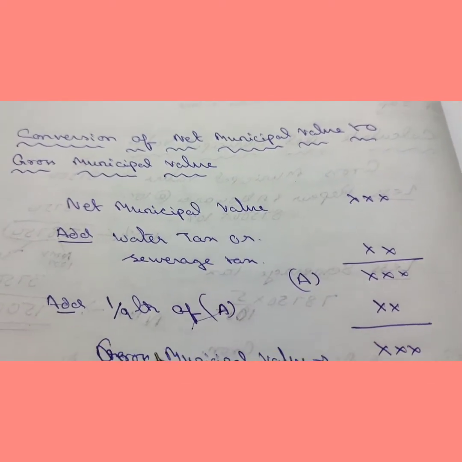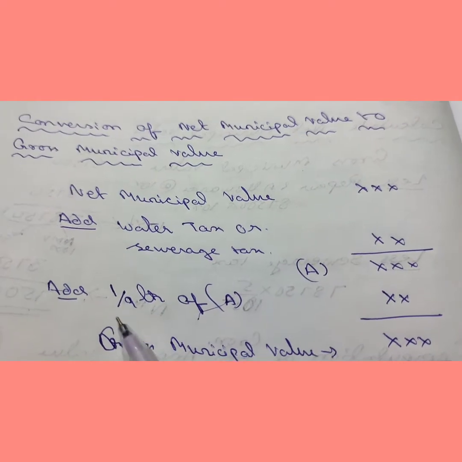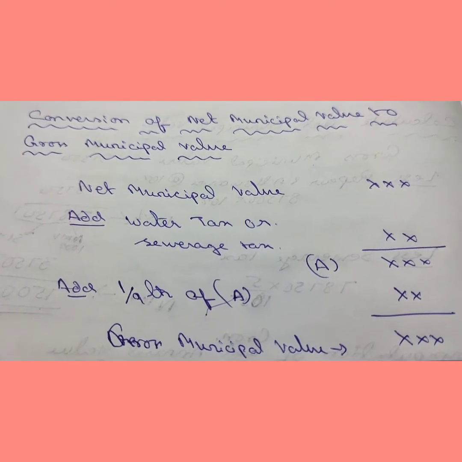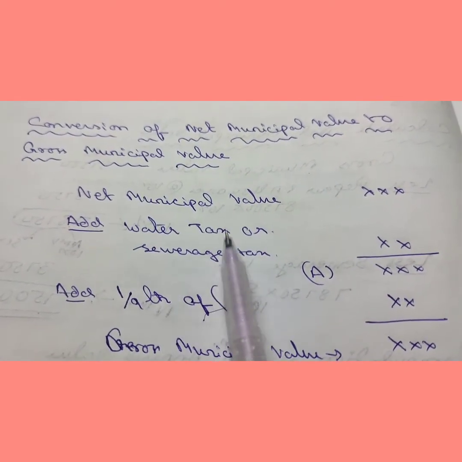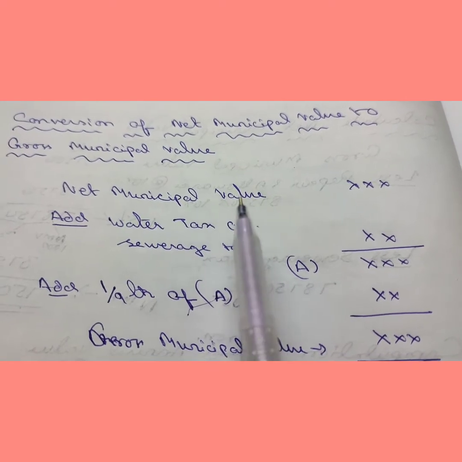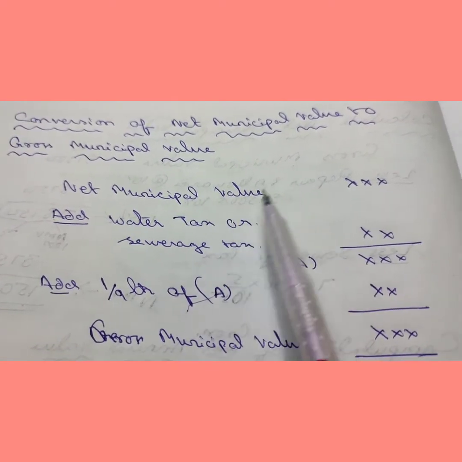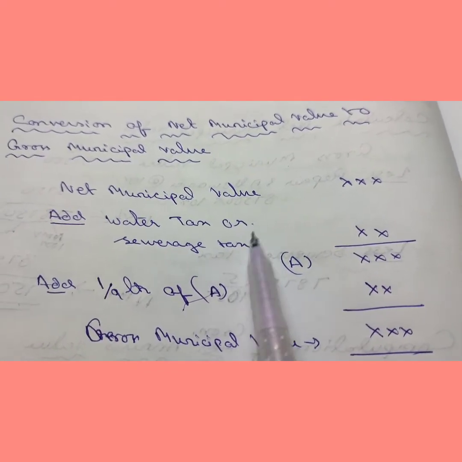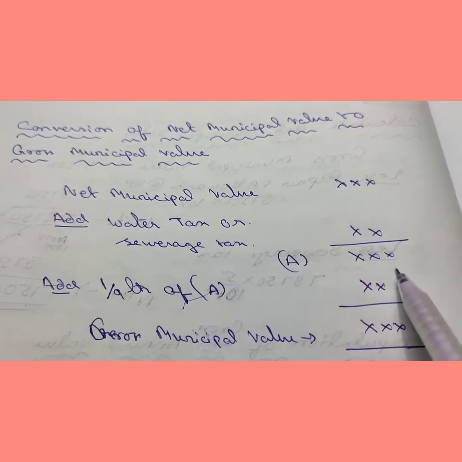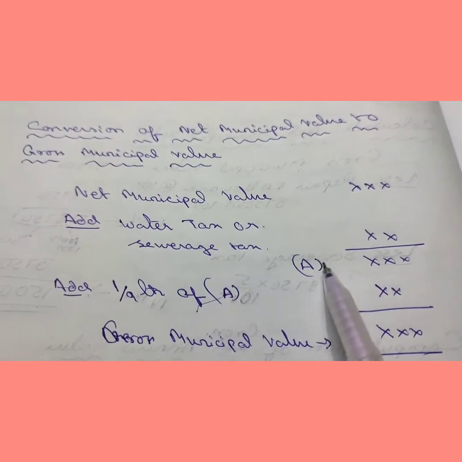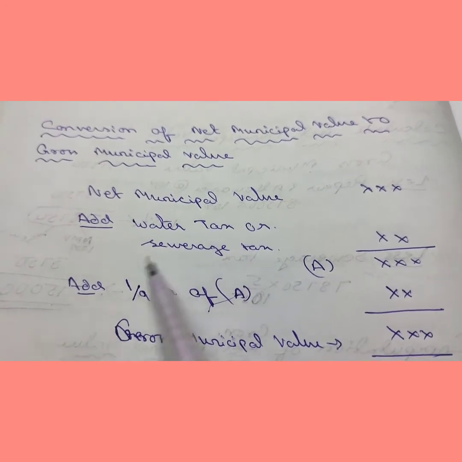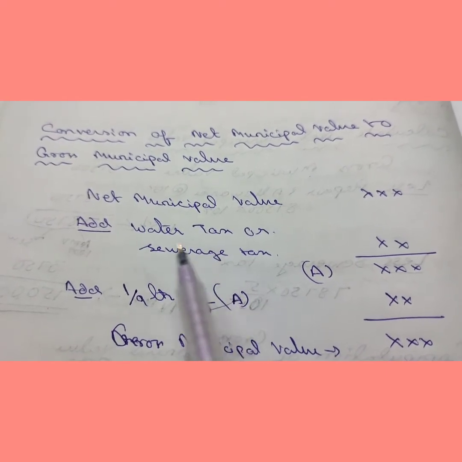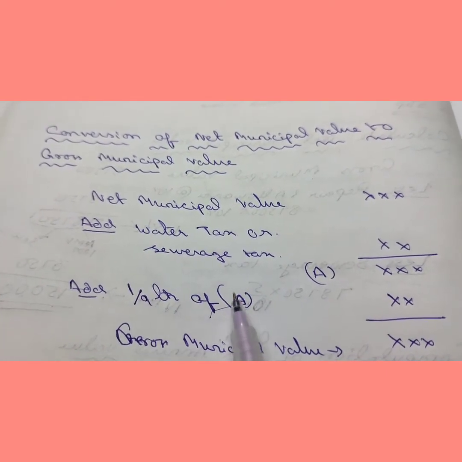In the previous formula, what we have done, from gross municipal value, first deducted 10% of gross municipal value for repair purpose, and from there we have deducted water tax or sewerage tax. Here just opposite, to the net municipal value we have to add water tax or sewerage tax on net municipal value. Here it comes a figure, I have denoted it as A, and here we will add 1/9 of A. There we deducted 10%, now here we will add 1/9.